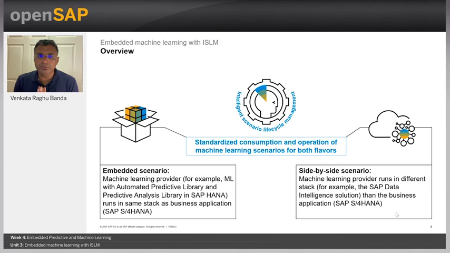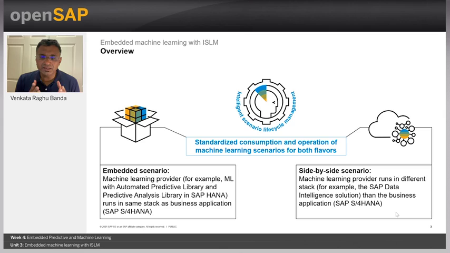So a quick overview about ISLM. ISLM is the key ingredient, the key technology that we are using in the context of building machine learning services that can be leveraged by SAP S/4HANA, whether embedded into S4 or built as a service on SAP Business Technology Platform.